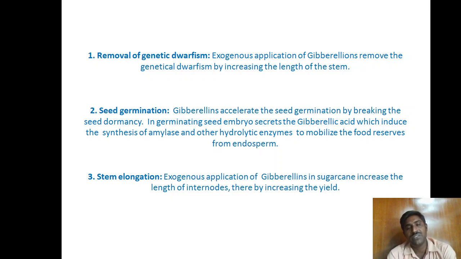Next, stem elongation. In sugarcane, exogenous application of gibberellins is practiced. It leads to the elongation of the internodes, and the elongation of internodes leads to an increase in yield. If the sugarcane has very short nodes, there is no product yield. That's why, when gibberellins are applied to the sugarcane crop, the length of the internodes increases. Then productivity increases automatically, and ultimately the yield also improves.